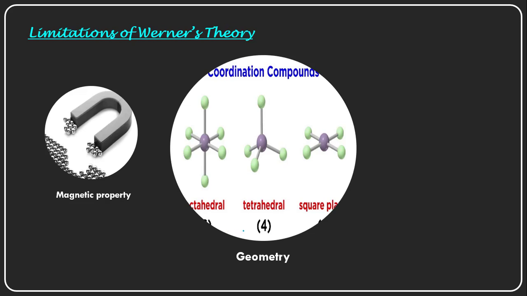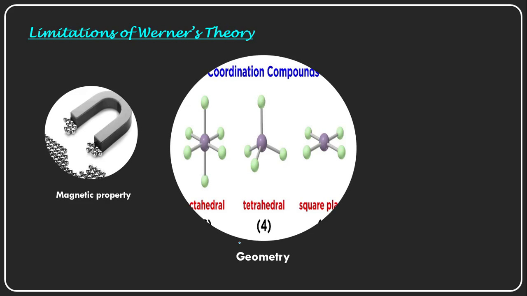So he has given that, but how exactly the bonds are forming he has not given. So these are some of the limitations of Werner's theory.